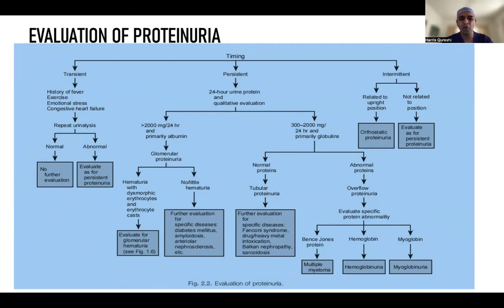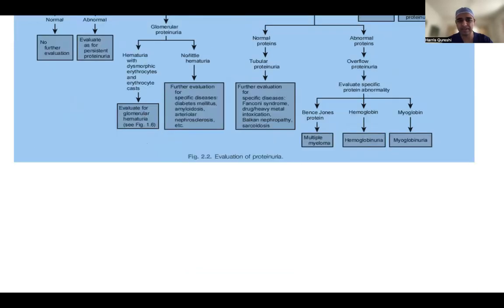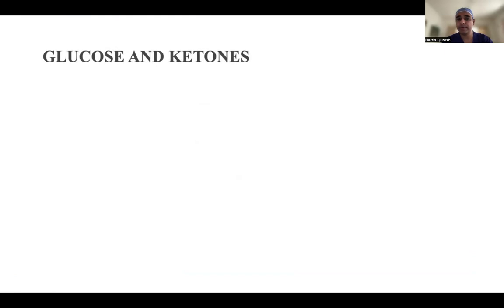In urology, they won't be asking you this in this detail. This is pure nephrology, but you should have some idea that first you have to get the serum proteins done, and then you have to get a 24-hour protein done if the serum protein levels are somewhat abnormal. So over here, you can see how to go about it. I don't want to go into this detail, because proteinuria is a bit nephrological, but you need to know the basics about it.